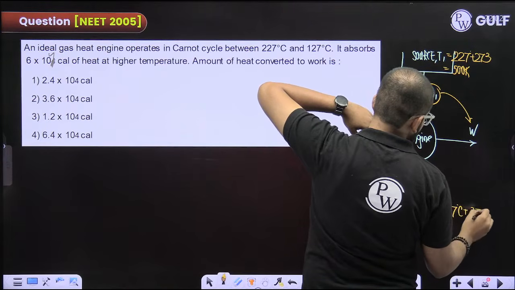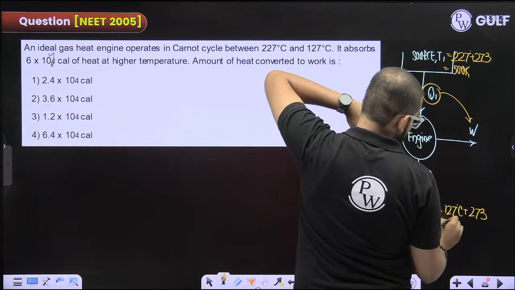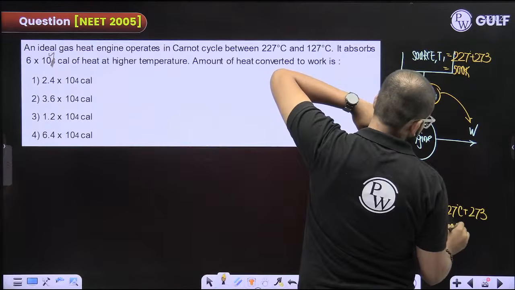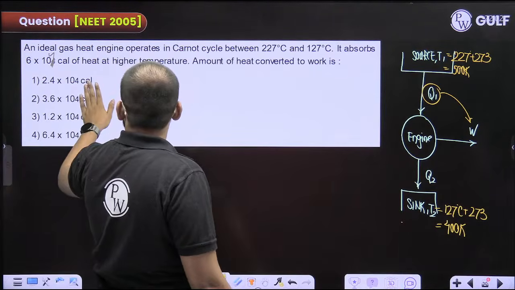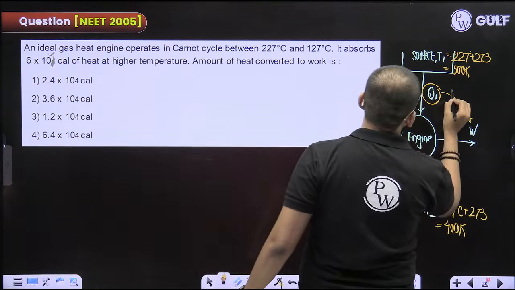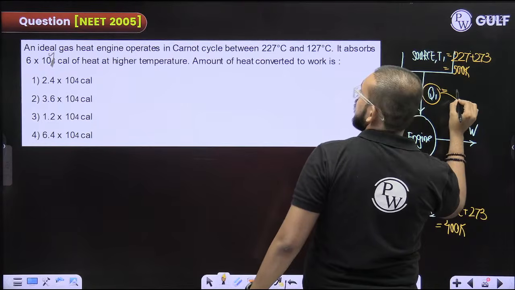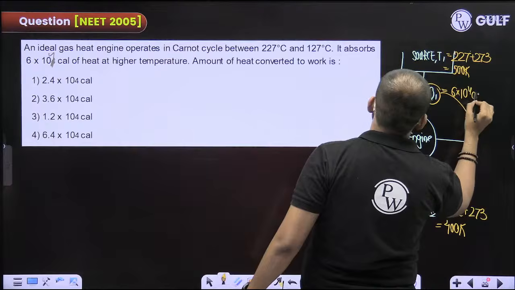Add 273 to this. This becomes 400 Kelvin. It absorbs this much heat. So Q1 is how much? 6 into 10 raised to the power 4 calories.